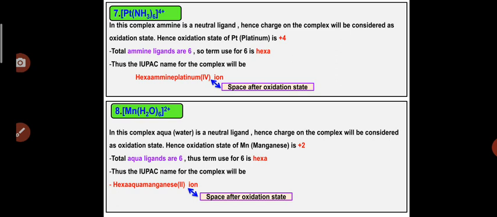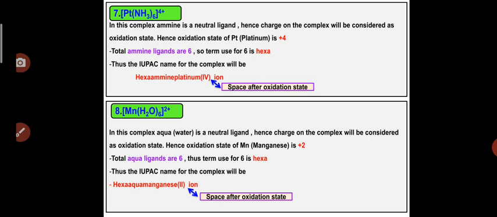So we know that platinum exists in 2 oxidation states, +2 and +4, which are considered the stable oxidation states for platinum. So in this complex, platinum is existing in the +4 oxidation state. Because of the net positive charge 4+, the 4+ charge will be the oxidation state for platinum in this complex. Now we can see that there are 6 amine ligands attached to this complex. Hence we will use the term hexa for 6 ligands, and the IUPAC name for this complex will be hexaammineplatinum(IV) ion. So this is the complete name for this complex.